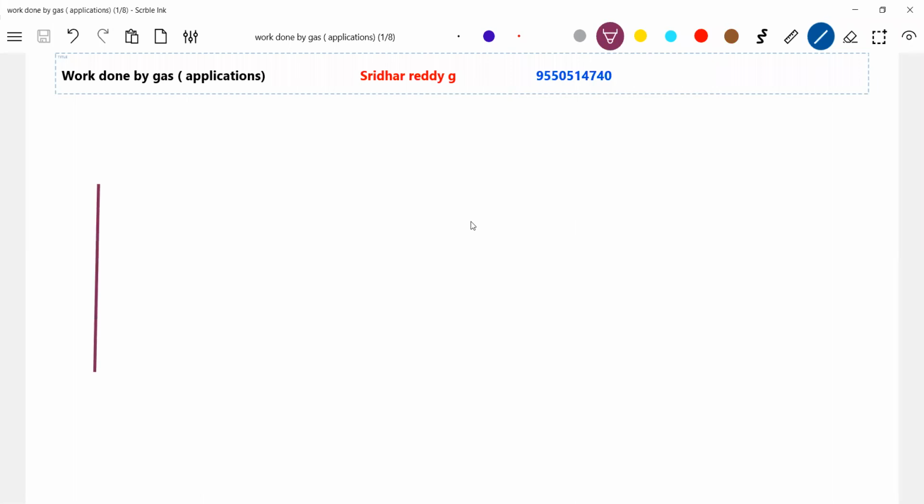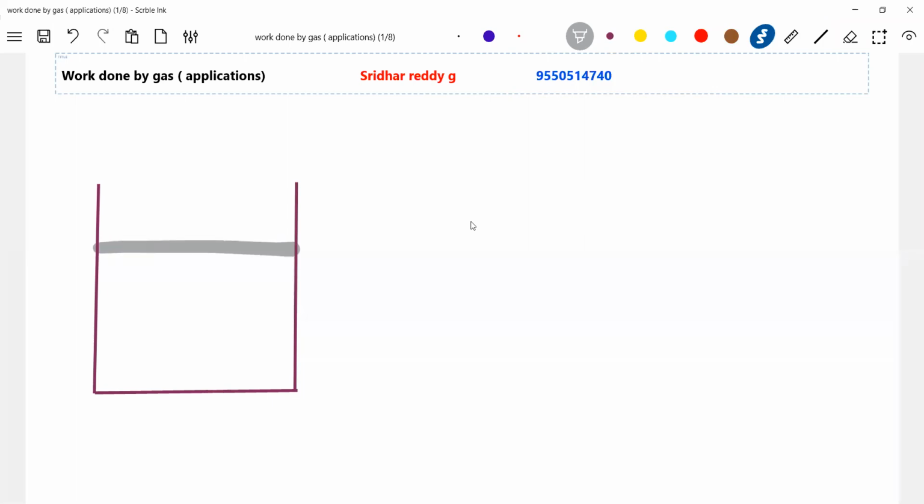Let this be a container, and let this be a piston, and let me bring a spring here. So here air is present, an ideal gas.